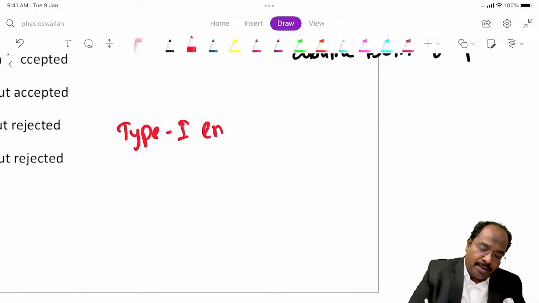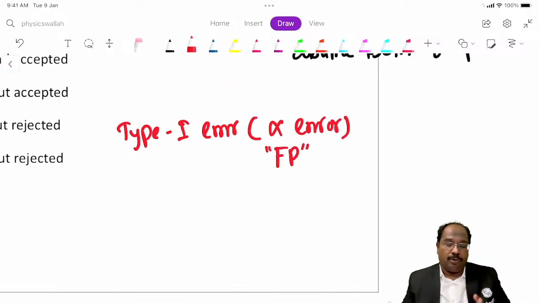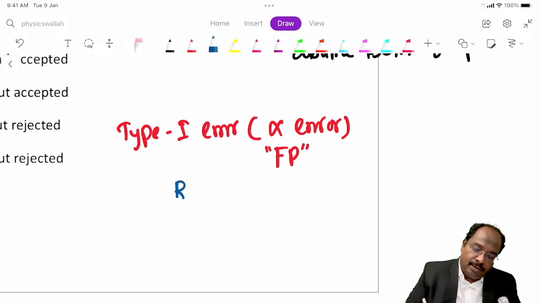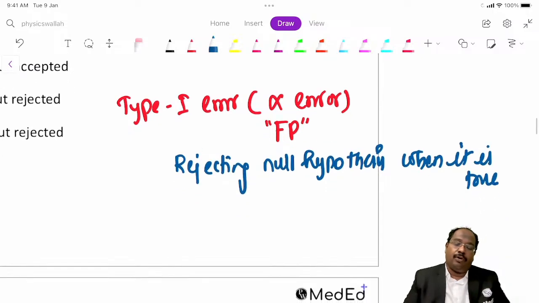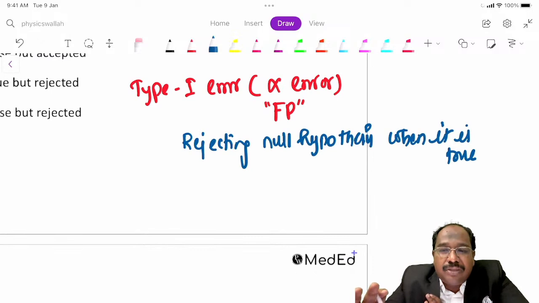Type 1 error is alpha error. It is also false positives. FP means false positives, alpha error. What is type 1 error? Rejecting null hypothesis when it is true. Able to follow this? Okay, type 1 error means rejecting null hypothesis when it is true.